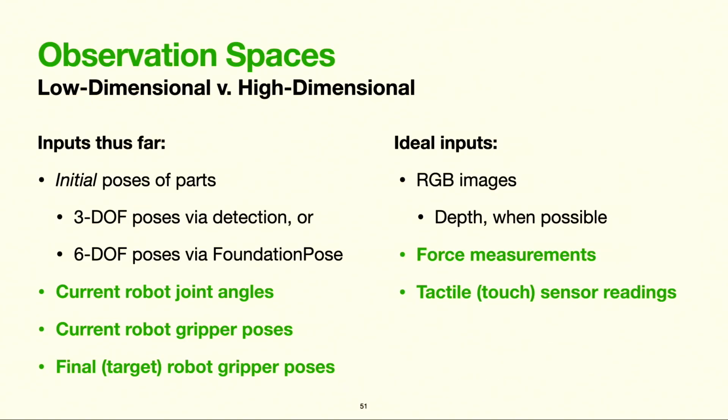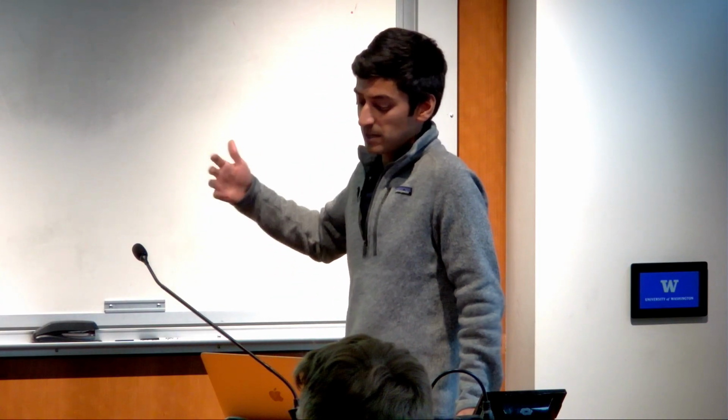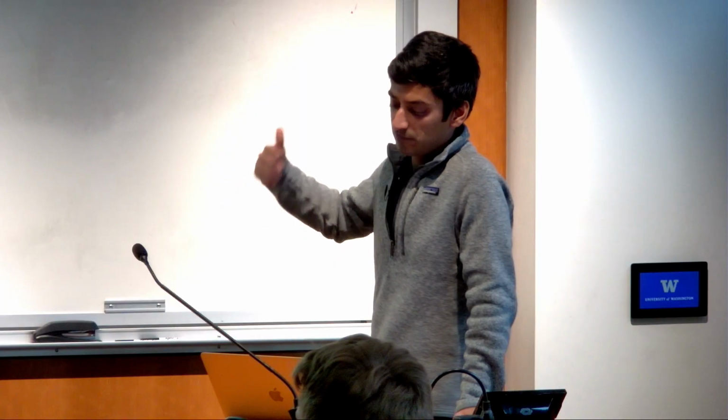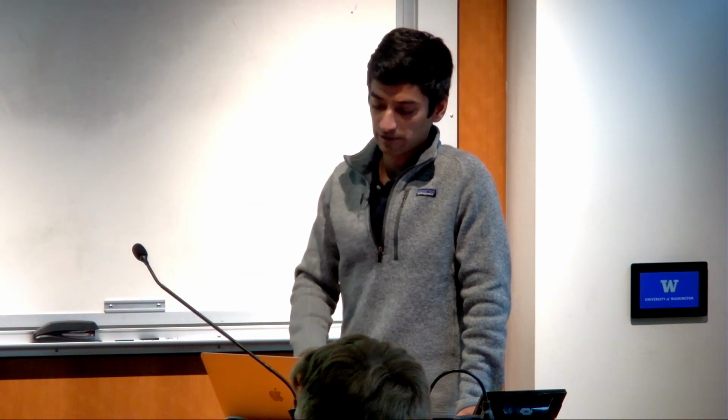So here's one point that might surprise you. Although we used vision to initially localize parts in the previous examples, all the policies I've shown thus far actually only use proprioception as input. And although you can technically solve many of these assembly problems without additional sensory inputs, it's neither optimal nor efficient. So I'll now talk briefly about our efforts to do sim to real with force measurements or tactile sensor readings.